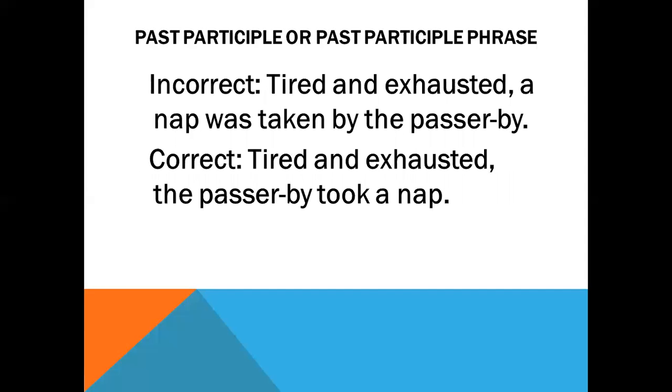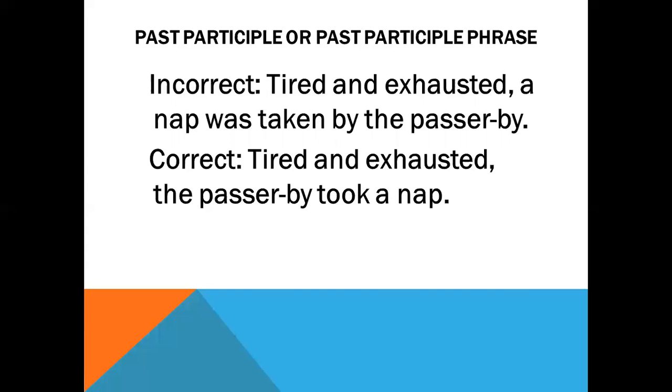Next, if you talk about the past participle or past participle phrase, here it will be incorrect if you say, "Tired and exhausted, a nap was taken by the passerby." Dear cadets, see, a nap, that is the short sleep. Is the nap tired and exhausted, or is the passerby tired and exhausted?